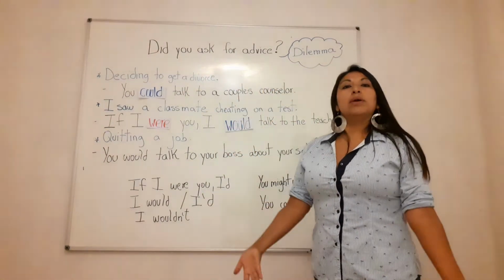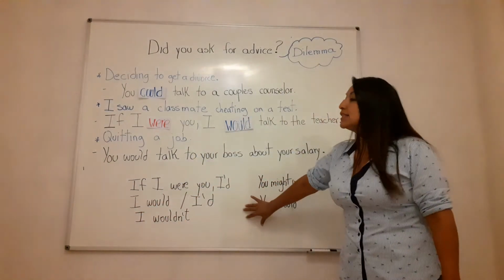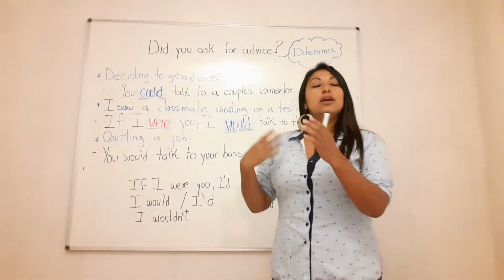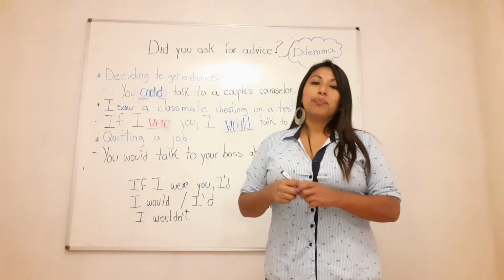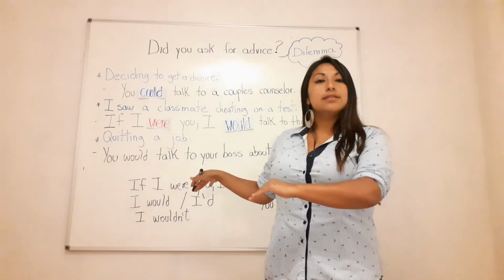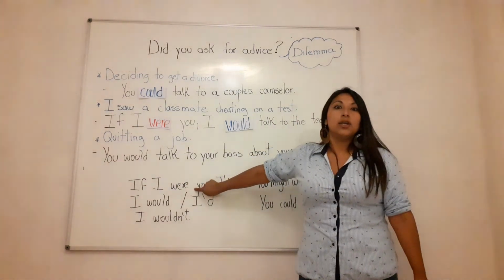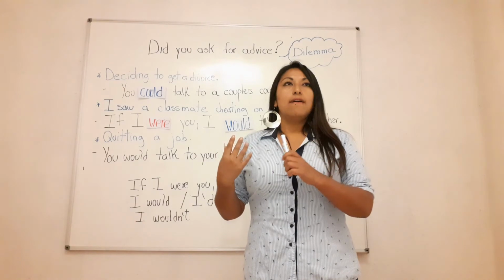And remember, when people ask you for advice, you have these phrases, and all of these phrases are in the book. You can start practicing in your workbook. The topic is just if I were you. This you can find in lesson C.